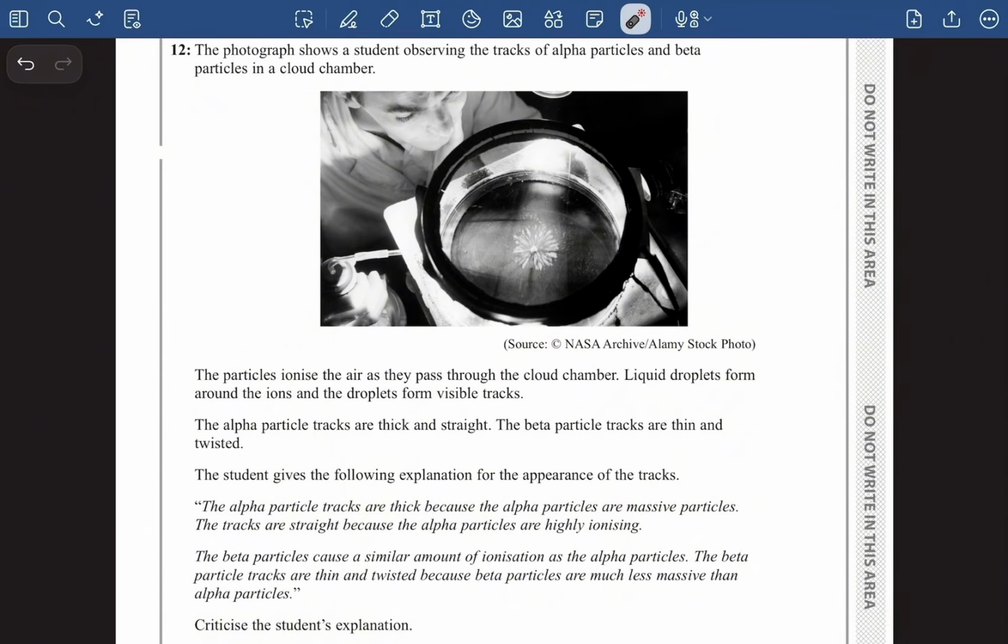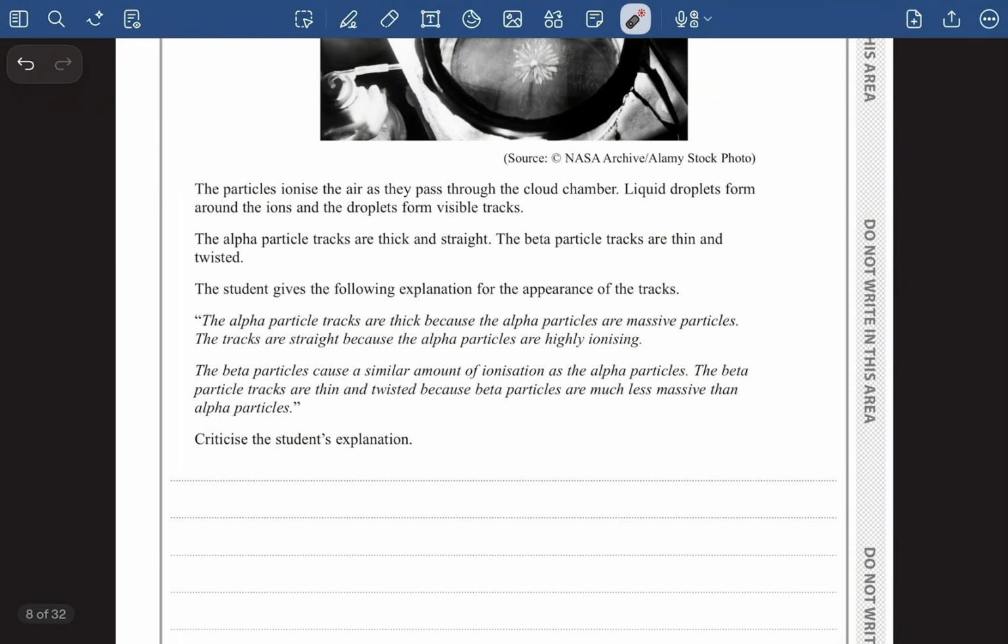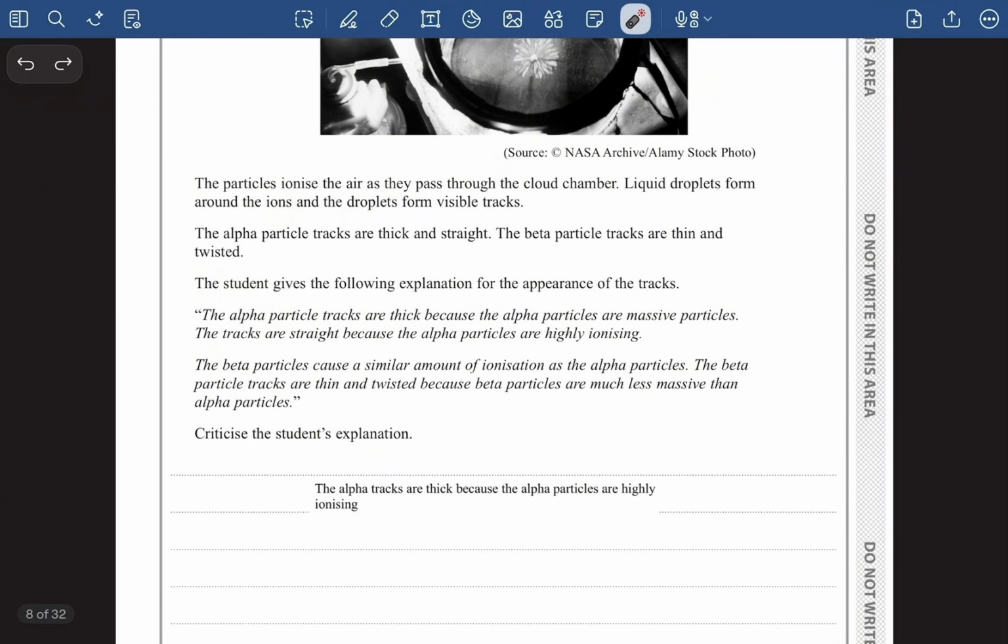The student gives the following explanation for the appearance of the tracks. The alpha particle tracks are thick because the alpha particles are massive particles. No, that's not correct. The alpha particle tracks are thick because they are highly ionizing. That's the main reason behind the tracks being very thick for the alpha particles.